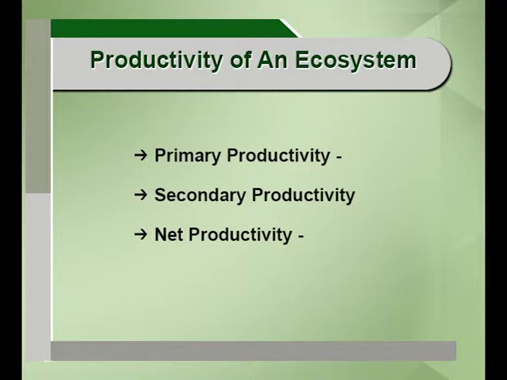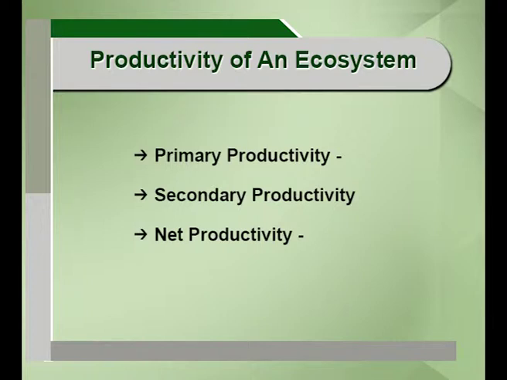The secondary productivity, though the term is productivity, refers to the consumer level. In a sense, it's not productivity because the consumers are not in a position to produce food. They only use the organic material which is already produced by the producers, plants, chemosynthetic bacteria or other producers. This is the rate of storage of organic material. Then net primary productivity is the organic material which is left after the heterotrophic activity of the organism.